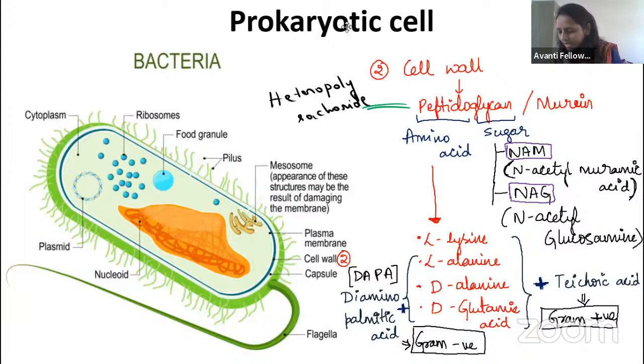Answer me in the chat box. Very good, Melita. Very good, Pratiksha. Lakan, good morning. Tell me fast, guys, in the chat box, whether on YouTube or here. Very good, Vibha. Gram positive and gram negative, right?